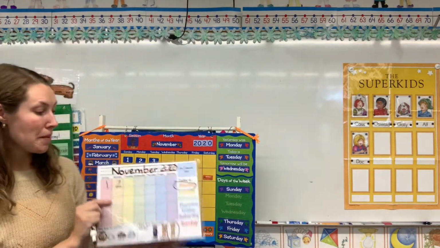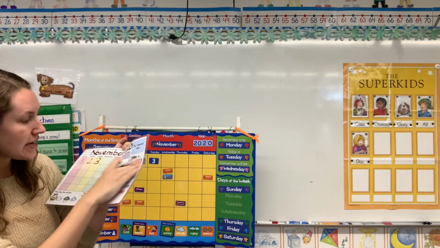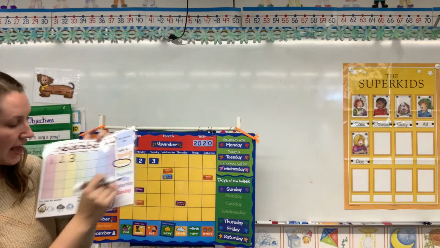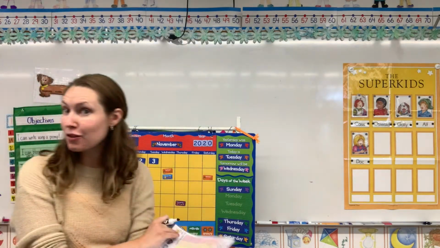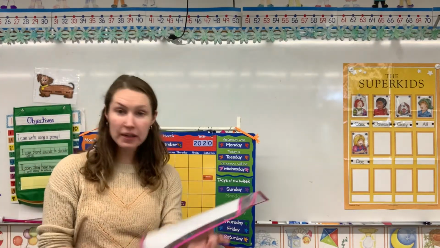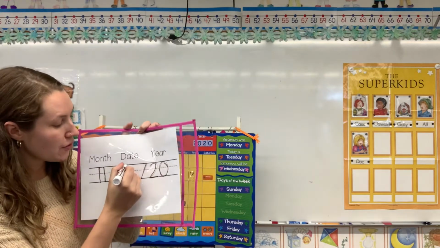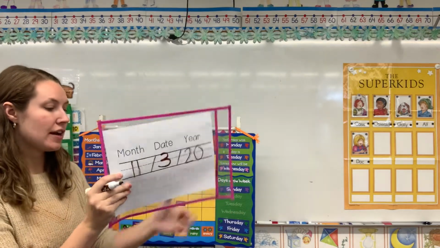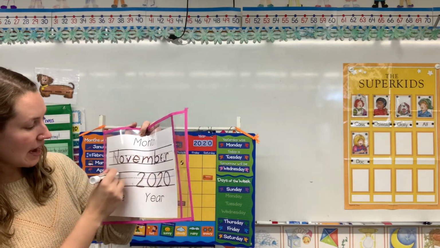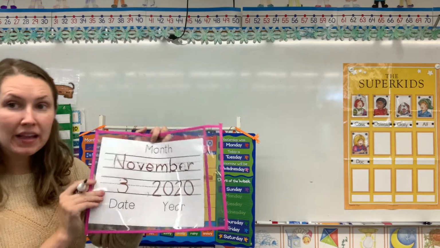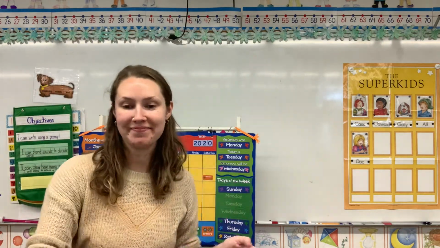Now, hopefully you've already been filling in your calendar mat, but if not, take a moment now and add that. Remember, today is the 3rd, and today is no longer Monday, it is Tuesday. And I'm going to erase my weather report from yesterday, just in case the weather's different today. I'm also going to take a minute to fill out my date mat and change the date from the 2nd to the 3rd, and I'm going to do that on both sides. I've got my month written out here, November, and on the back I had my 11 showing that it is the 11th month of the year.